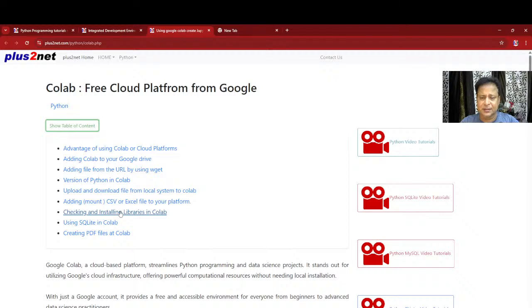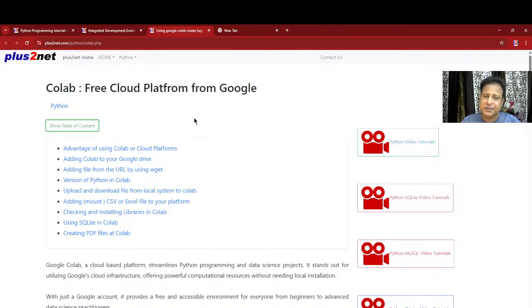So many commands are also there. Advantage, why Colab is used. Actually Colab is a Jupyter notebook only, but it is available in the cloud. That's the thing. And IPYNB file, so interactive Python notebook. So IPYNB, that's the extension of the file. You can download it and use it in .py also.